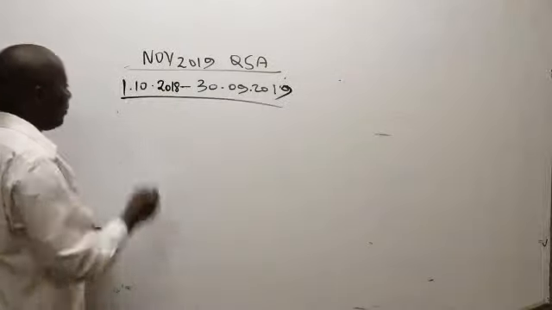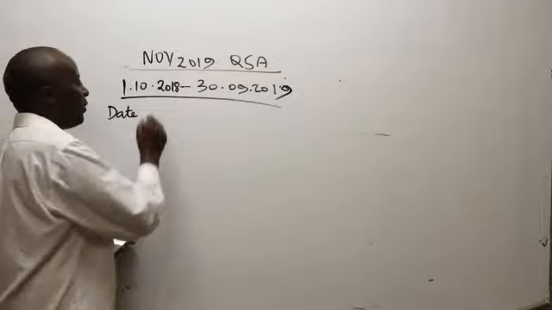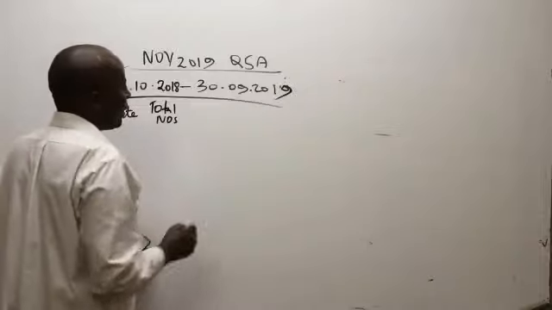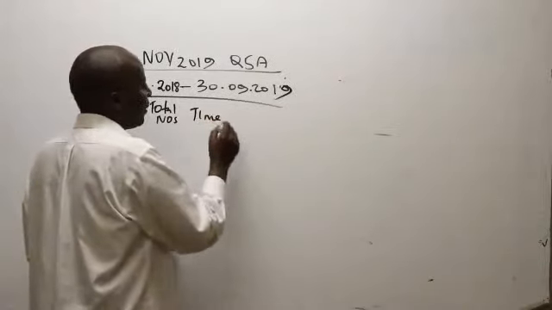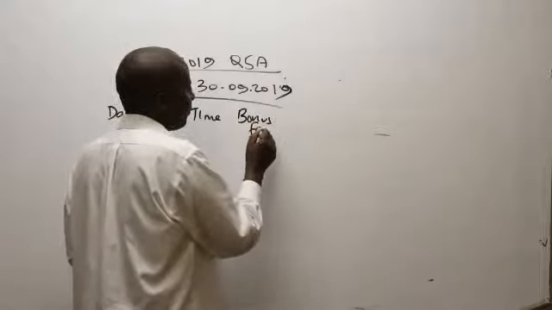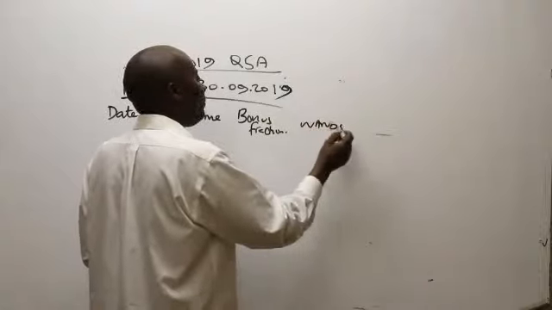So now arrange our table. So we have the date, right? We have in this case here the cumulative or the total numbers, all right? We have the time. We have in this case here the bonus fraction, all right? And then we have the 1-oz.